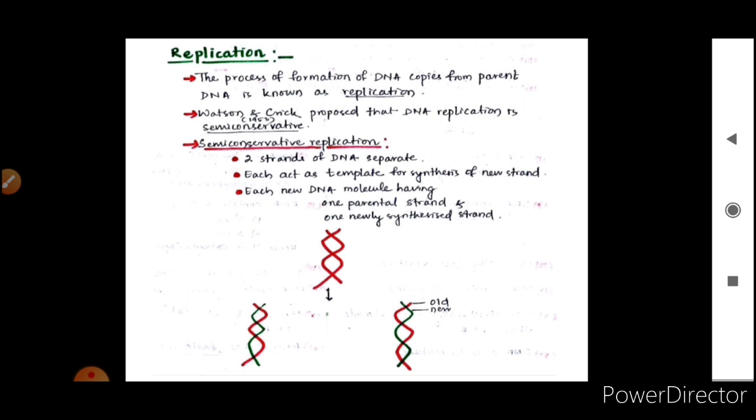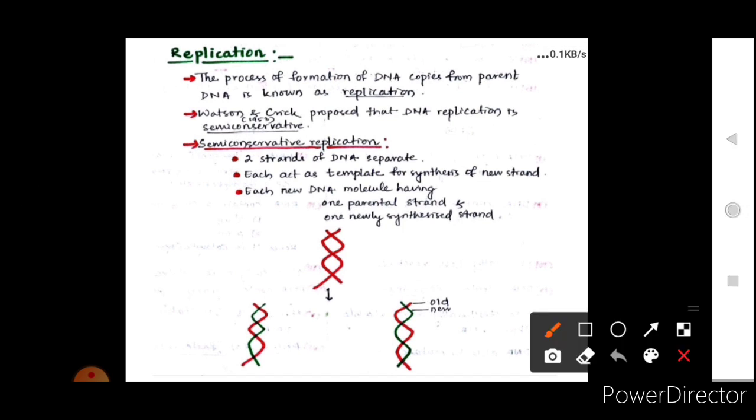Watson and Crick proposed that DNA replication is semi-conservative. Now, what does that mean? We will study later. So, Watson and Crick proposed that the DNA replication is semi-conservative. Now, two strands of DNA are separate. Each acts as a template for the synthesis of a new strand. Each new DNA molecule has one parental strand and one newly synthesized strand.